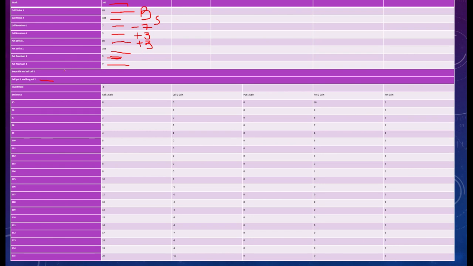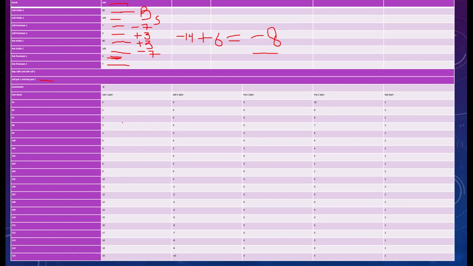And buy put 2. So the premium for the second put is 7. I'm buying it, so minus 7. Right. So minus 7 is minus 14. 3 plus 3 is 6, so our initial investment becomes minus 8. Right.